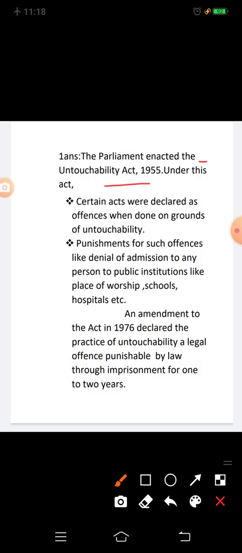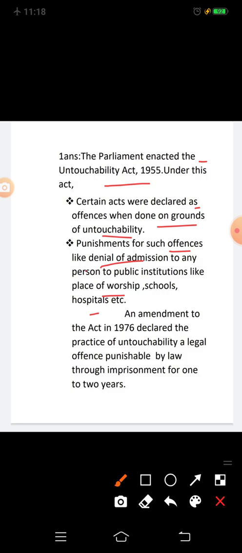Under this act, certain acts were declared as offences when done on grounds of untouchability. Punishment for such offences, like denial of admission to any person to public institutions like place of worship, schools, hospitals, etc.